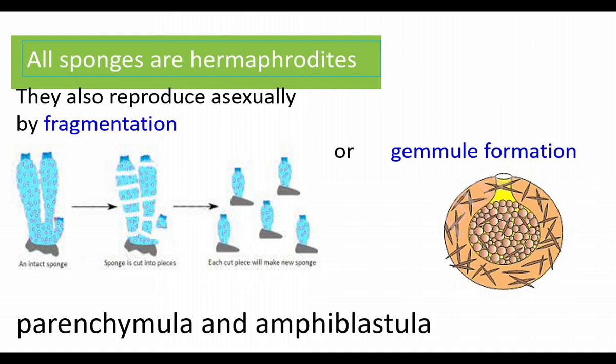Parenchymula and amphiblastula are larval forms. In sponges, development is indirect. That means the young one does not look like a sponge. The young one is a larva. The larva develops into an adult individual. The larval forms of sponges are parenchymula and amphiblastula. They show indirect development.